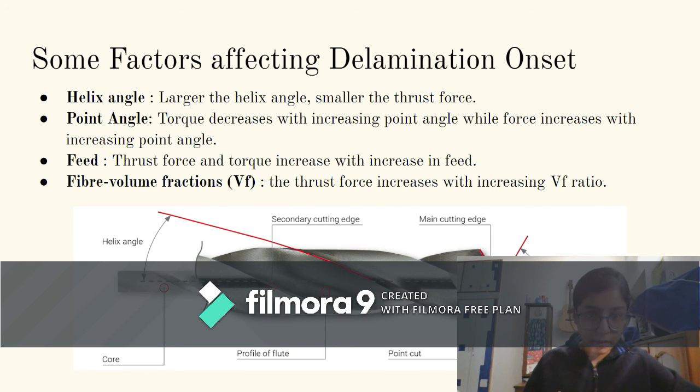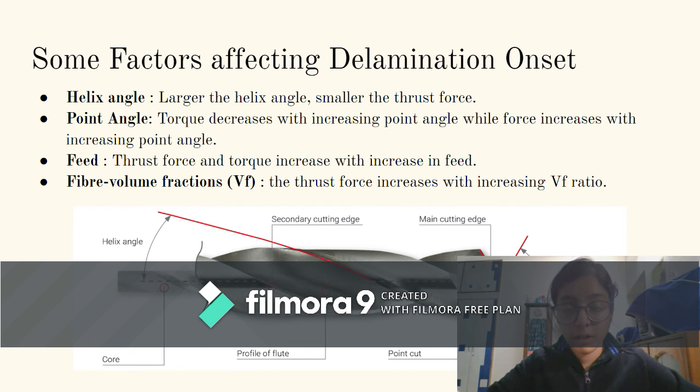So now we'll discuss some factors affecting delamination onset. First of all is helix angle. The larger the value of helix angle, the smaller the thrust force. This is because of the increase in shear area. Second, point angle. Torque decreases with increasing point angle, while force increases with increasing point angle. Next is feed.